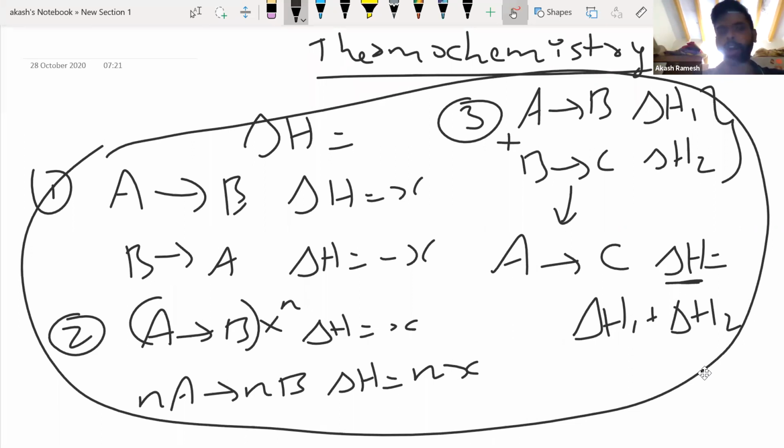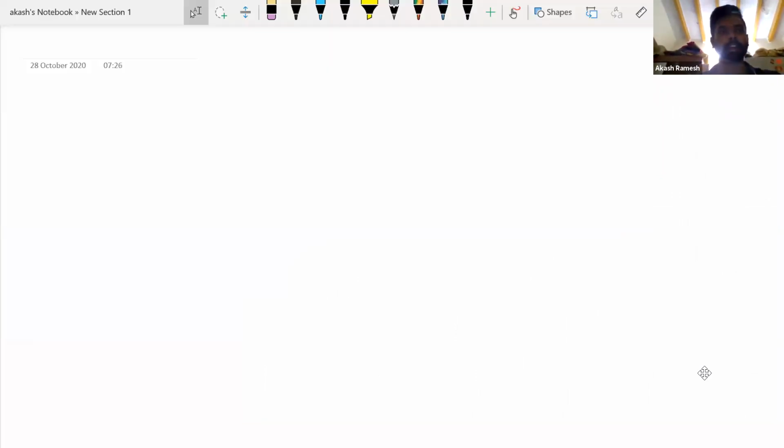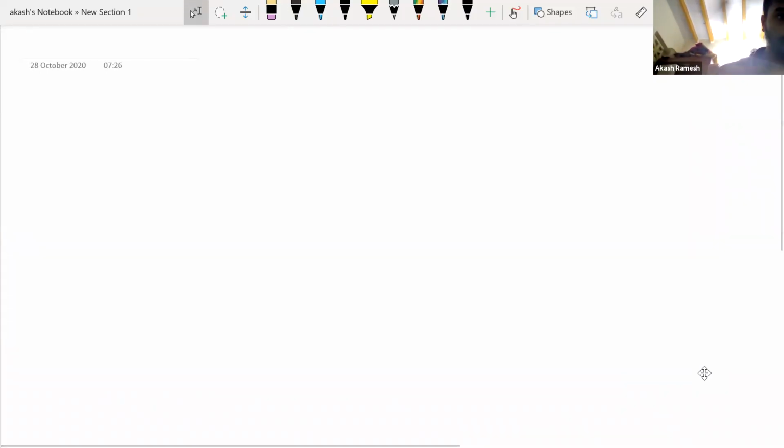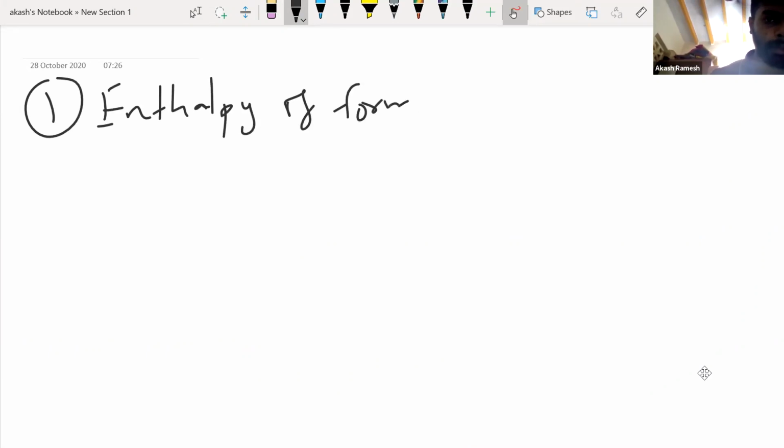Okay, so now we'll move on to the actual part. Again, the page is over, so I'll just start a new page, people. So the first type of enthalpy is what is called the enthalpy of formation.